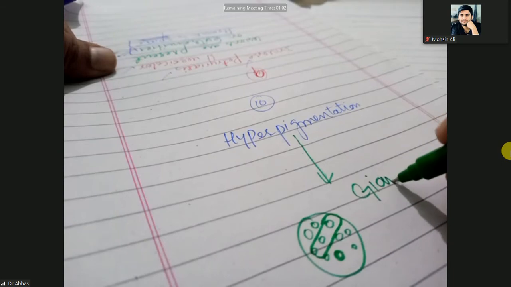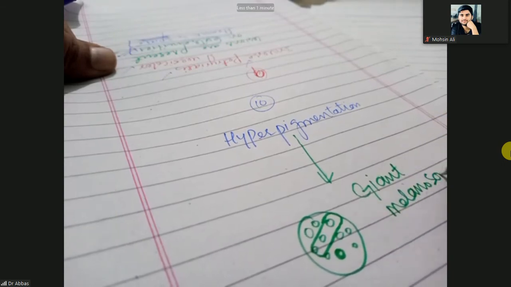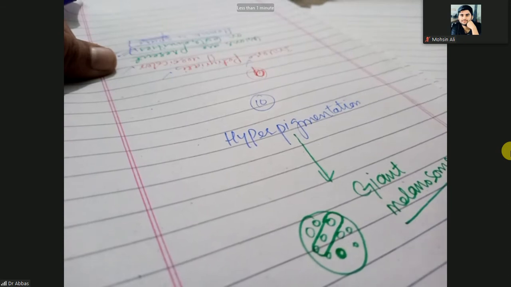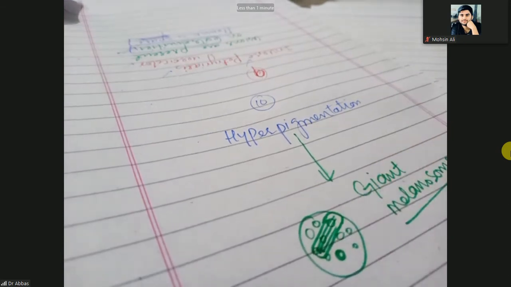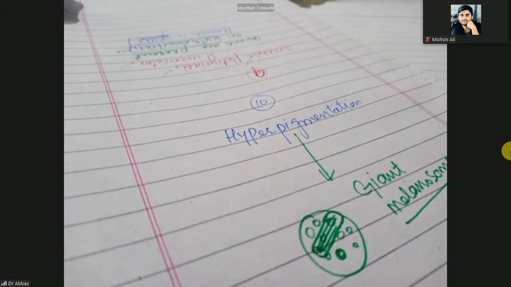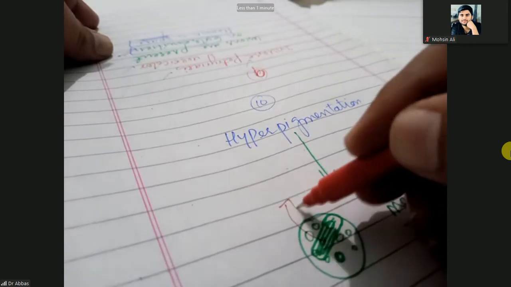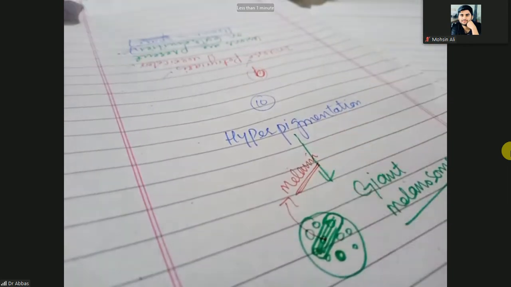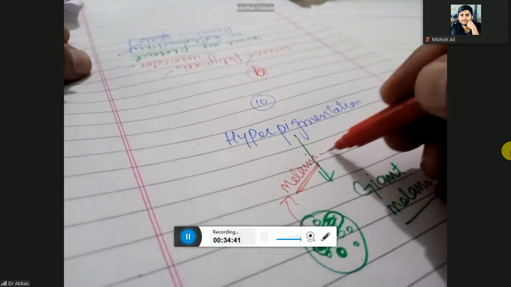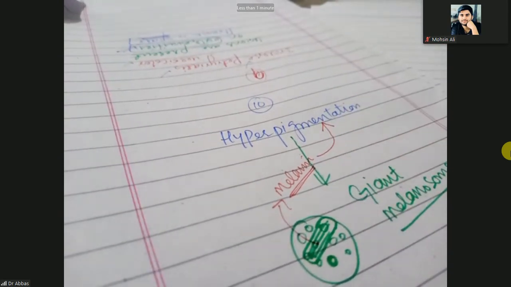We call it giant melanosomes. It means melanosomes are bigger in size. Definitely in these melanosomes, there will be more and more melanin. When there is more melanin, this melanin will come out and give more color to the skin, known as hyperpigmentation. Hypopigmentation is due to release of azelaic acid.